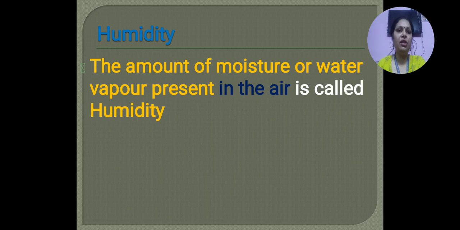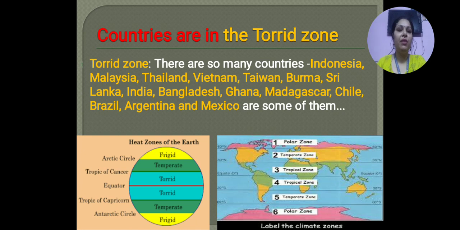So what is humidity? The amount of moisture or water vapor present in the air is called humidity. Now, there are so many countries in the world which lie in the torrid zone. Which are those countries? Indonesia, Malaysia, Thailand, Vietnam, Taiwan, Burma, Sri Lanka, India, Bangladesh, Ghana, Madagascar, Chile, Brazil, Argentina and Mexico are some of the countries of the world which lie in the torrid zone.